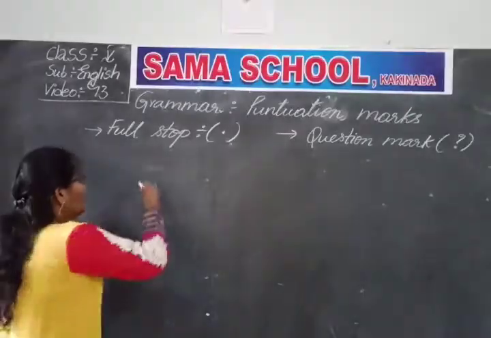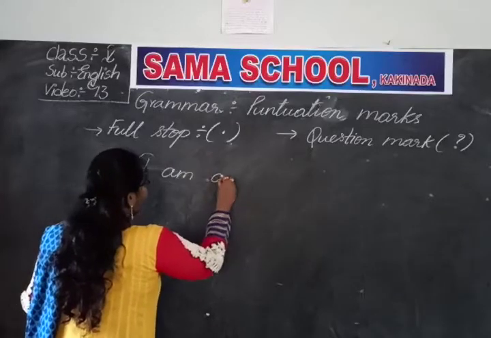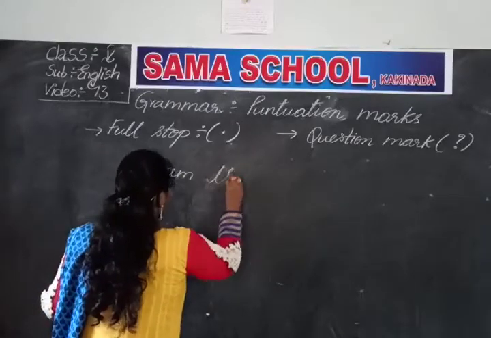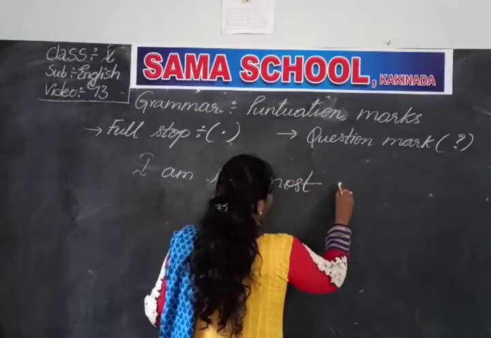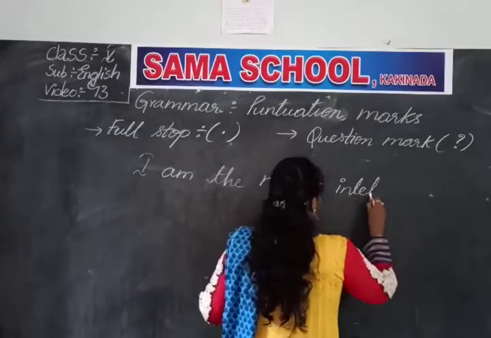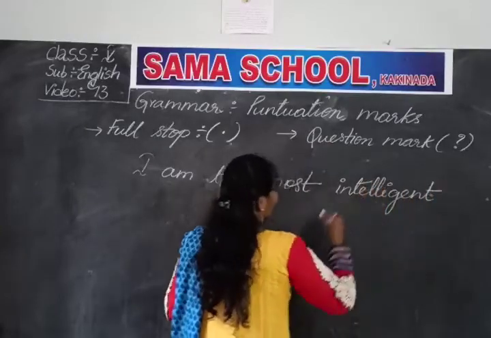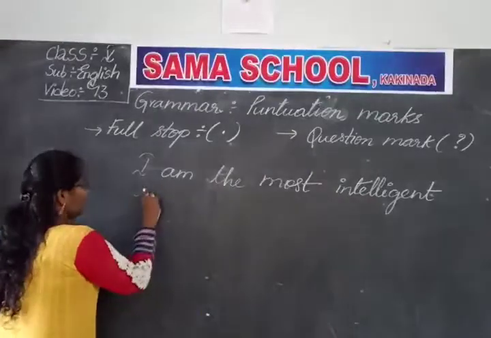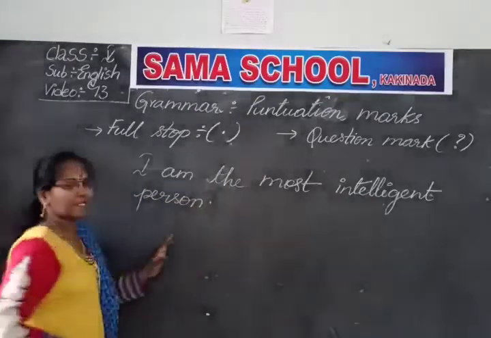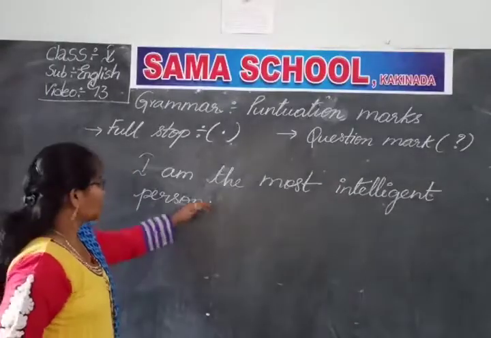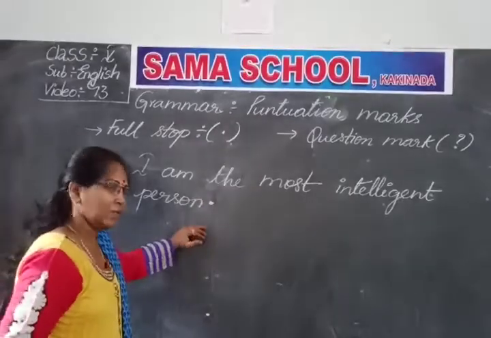So example, I'm the most intelligent person. I have written a sentence like this. I am the most intelligent person. I have given a complete information. So this shows that the sentence is being completely given. So I will place a full stop. What will I place? I will place a full stop.